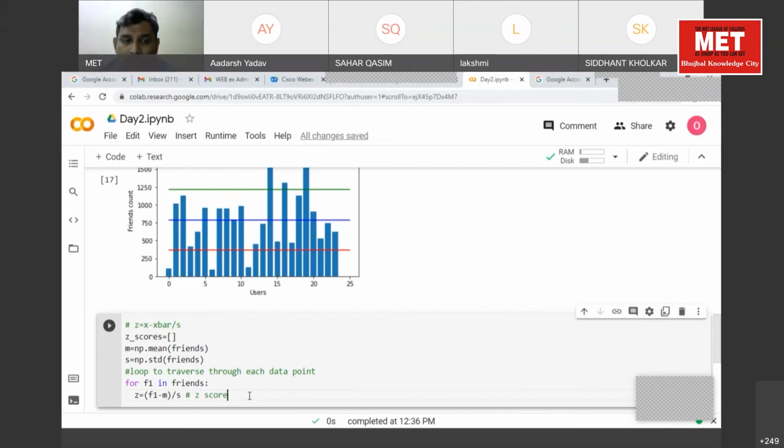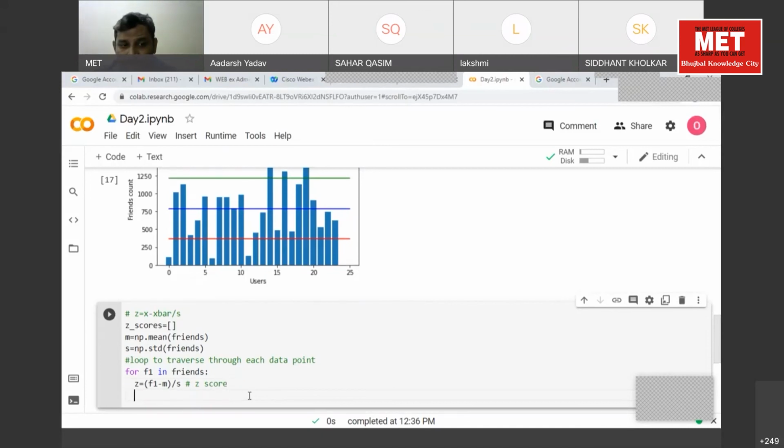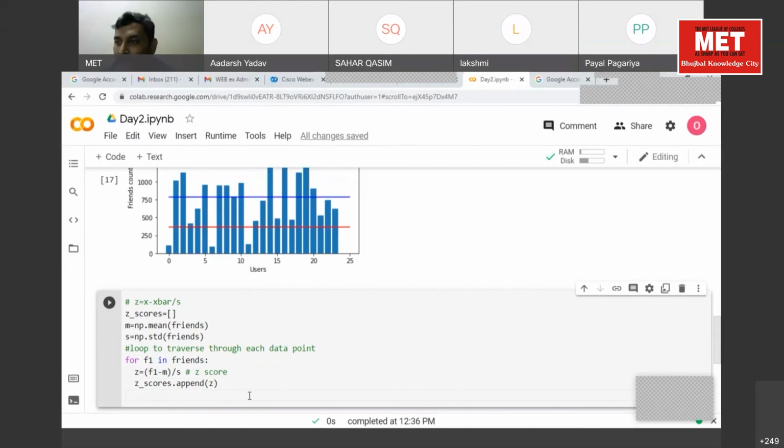Now, where do we want to store these values? In which array did we want to store these values? We created an empty array, z_scores. Now, how are you going to append? Append z. Are you getting my point? Yes, done. We'll run this.